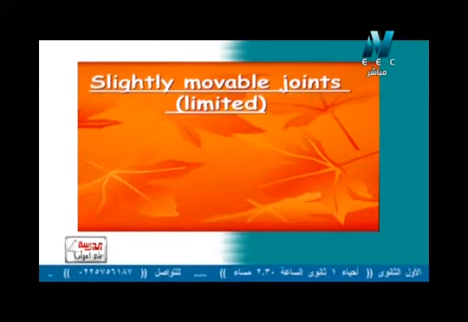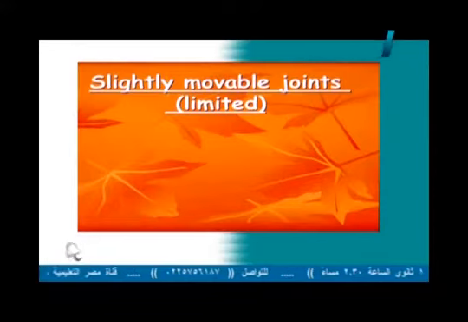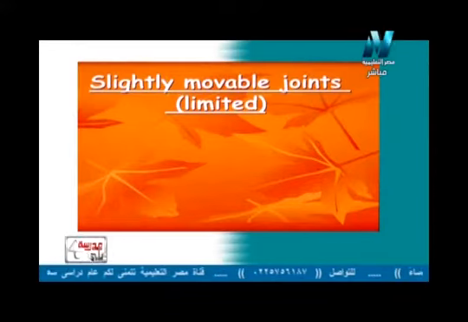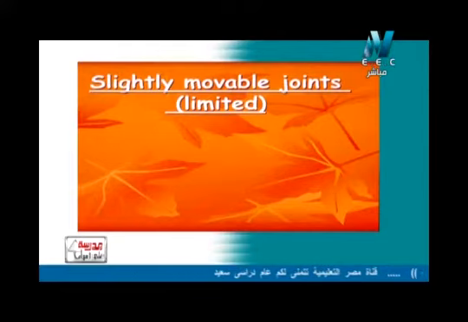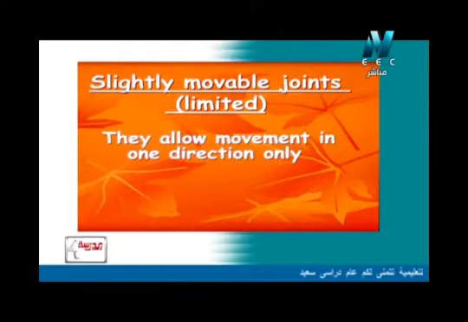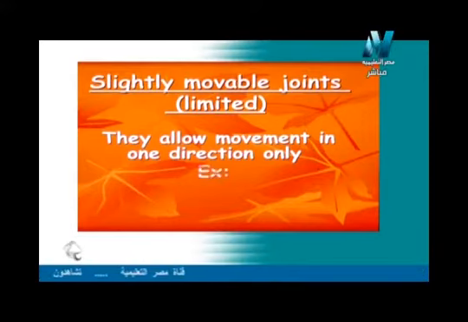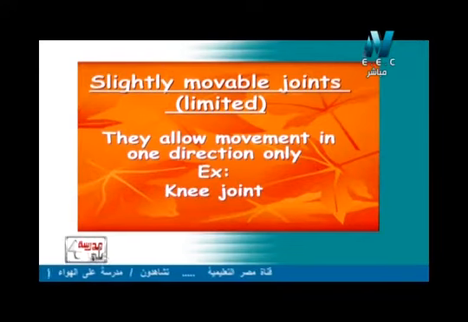So now let's have the second type, which is the slightly movable joint. هو مفصل محدود الحركة أو بنسميه كمان limited movable joint، مفصل برضه محدود الحركة. They allow the movement in only one direction. تسمح بالحركة بس في اتجاه واحد بس. Such as what? Such as the knee joint، مفصل الركبة. Imagine that.